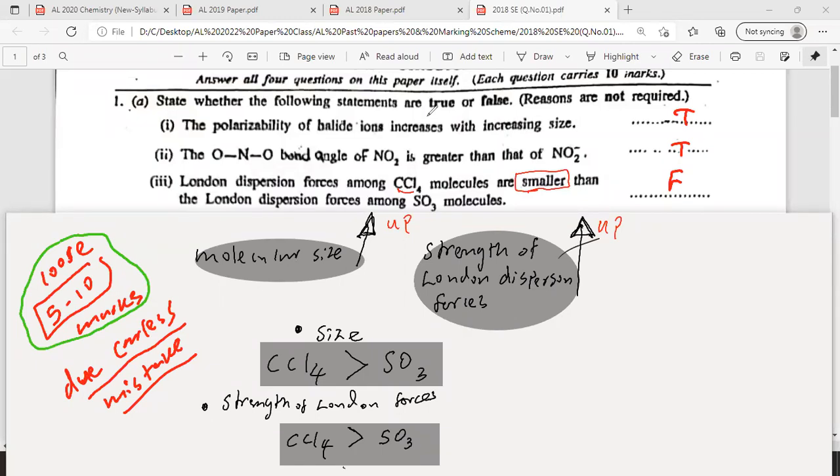Otherwise, what happens? One lab gives one result, and there's a problem with the report. If the report goes wrong, the doctor will prescribe the wrong medicine. At the end, you blame the doctor for the side effects, but actually the MLT has made a mistake. Remember that. When you're dealing with science, you have to be very careful. We need the best people, the most accurate. No one can be 100% accurate, but we need the most accurate people. Accuracy and precision must be very high. In other countries, A-level and O-level students are taught this: what is accuracy, what is precision, what is repeatability, what is reproducibility.